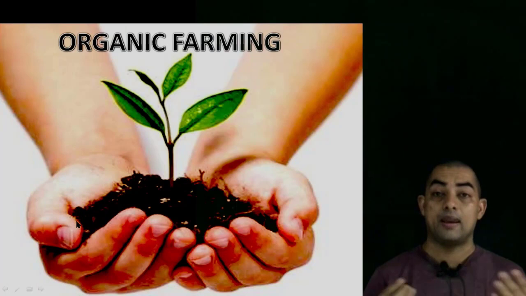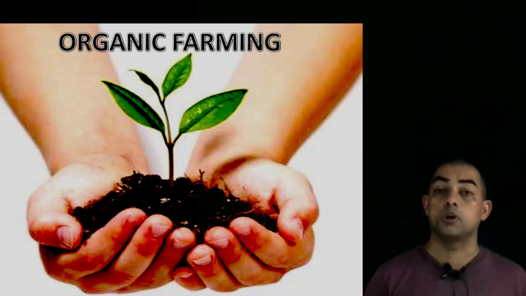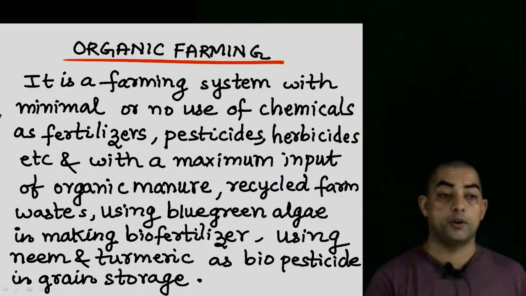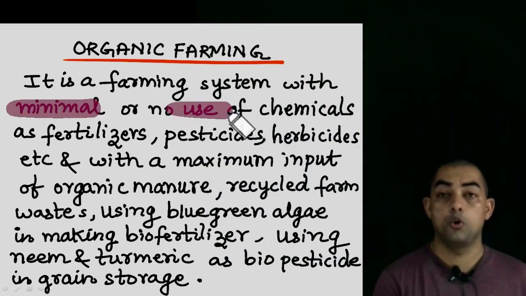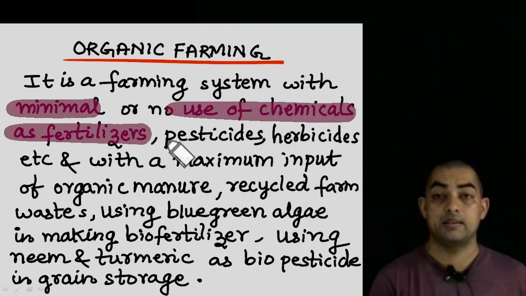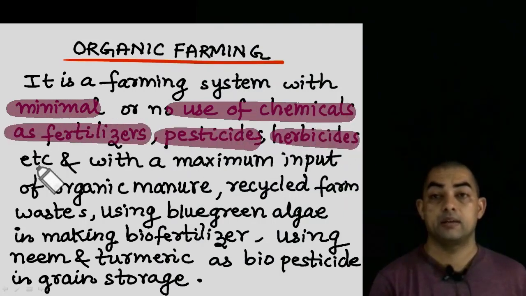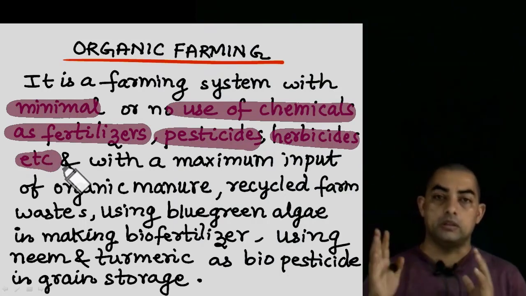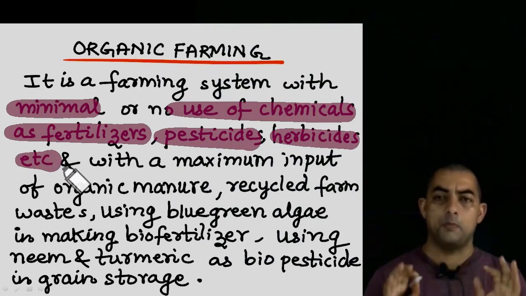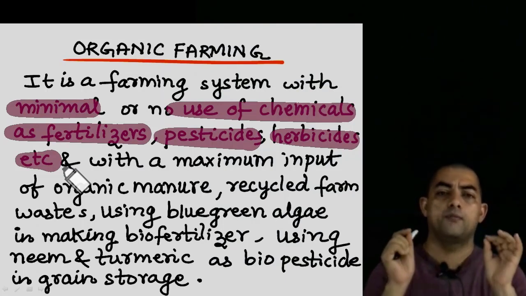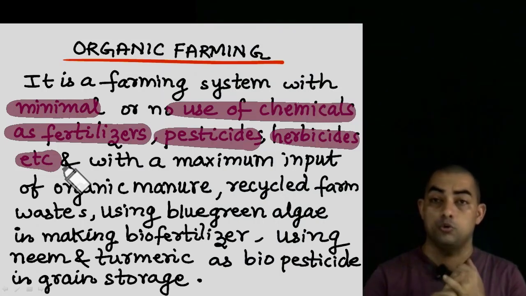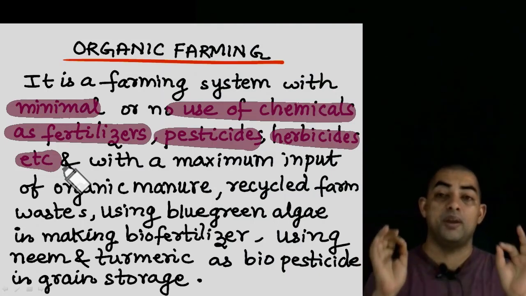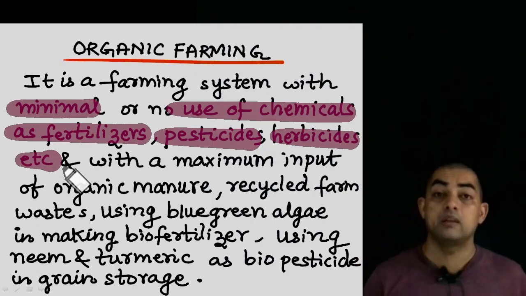Next we come to organic farming, and let us see what is this new term organic farming. So when we talk about organic farming, it is a farming system with minimal or no use of chemicals as fertilizers, pesticides, herbicides, etc. So that means in this kind of farming, they try not to use, or minimal use, very, very less fertilizer, because fertilizers are not good for the crops, so they try to avoid using them. Fertilizers they will not use, chemical pesticides and herbicides they will also not use, or to a minimum extent.